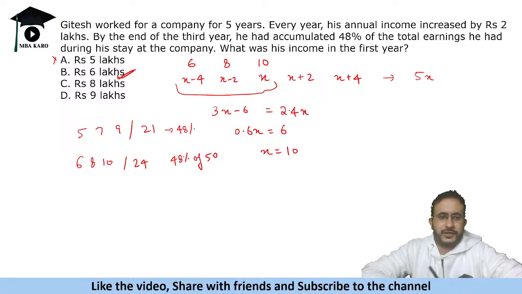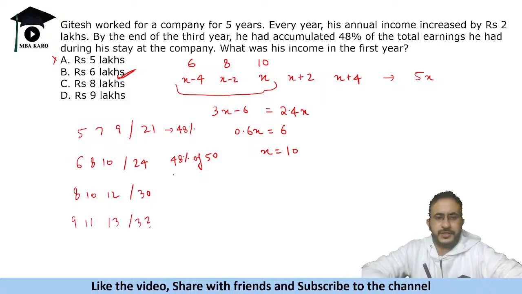Or you can try the third option. So 8, 10, 12, that is 30. 48% of what is 30? The answer will come in decimals. Okay, similarly 9, 11, 13 if you take, this is 33. So 48% is again a decimal number. So you can answer this way.